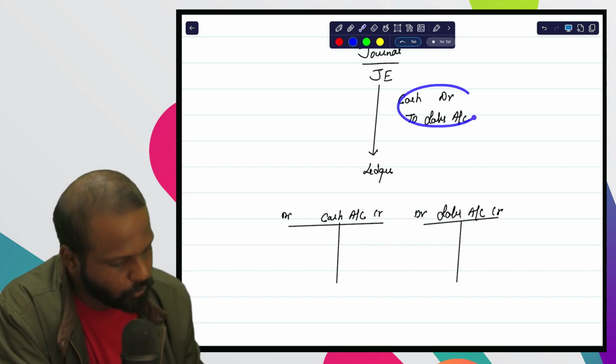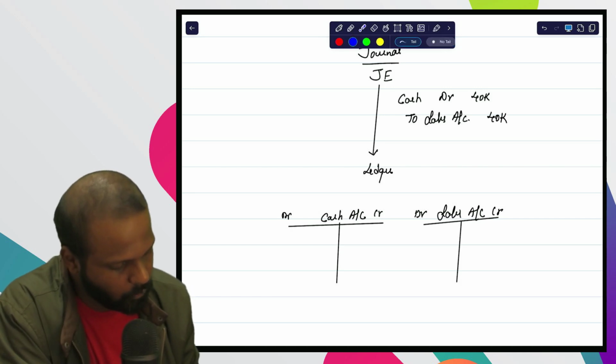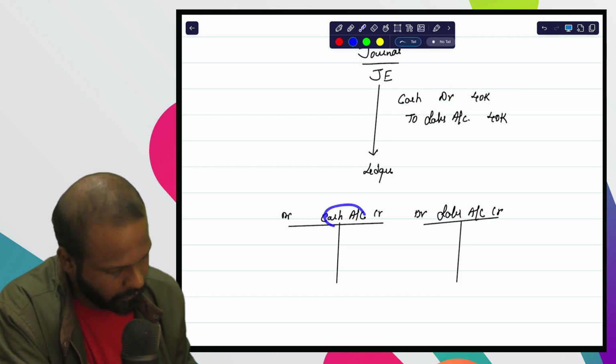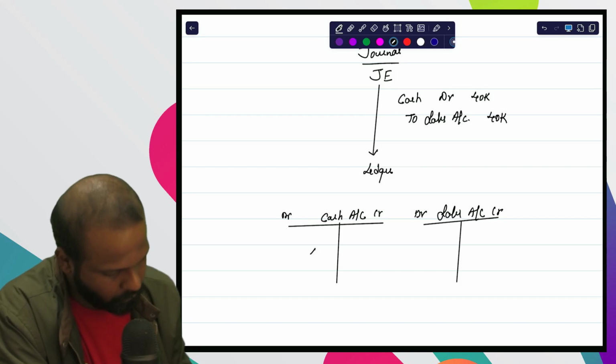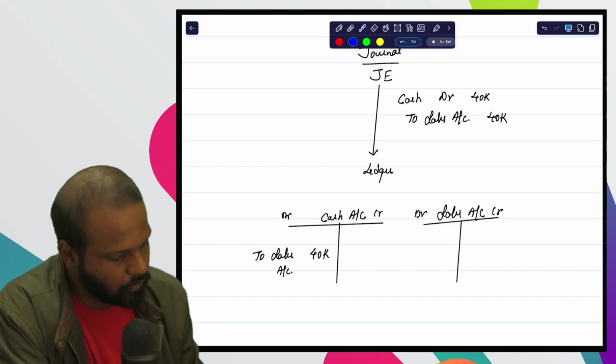If I do the posting of this transaction, let us say cash sale of goods rupees 40,000, I will go to cash account on debit side and write 40,000. Then we go to sales account on credit side.